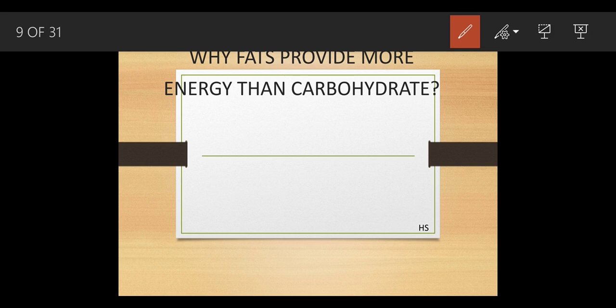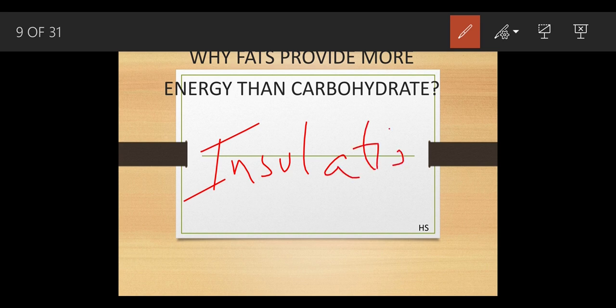And fats also provide insulation. What do you mean by the word insulation? It means a bad conductor of heat and electricity. But here we are talking about the fats. The persons who are quite fat in nature sweat a lot because their body provides them heat, so that is why they sweat a lot.